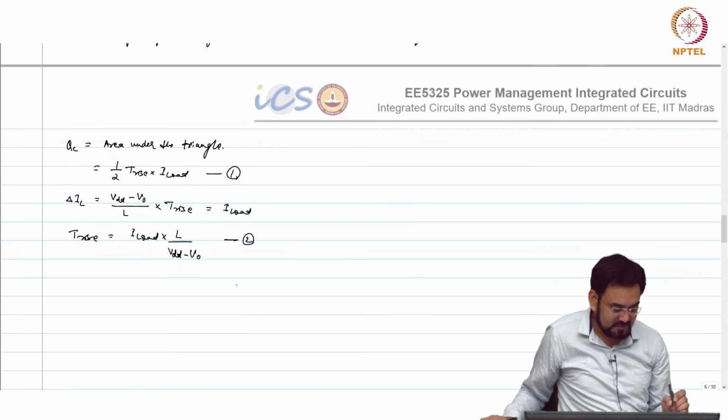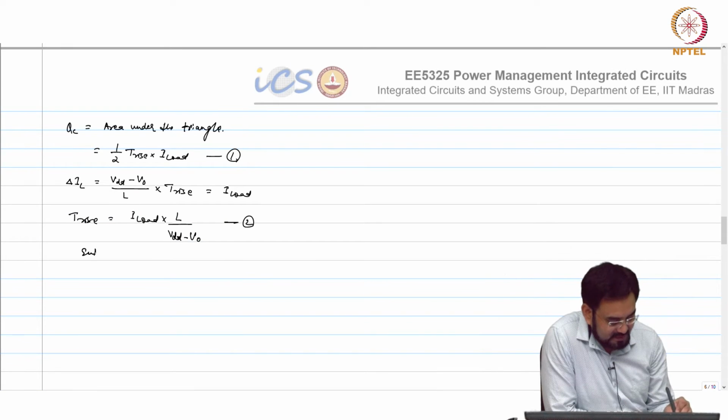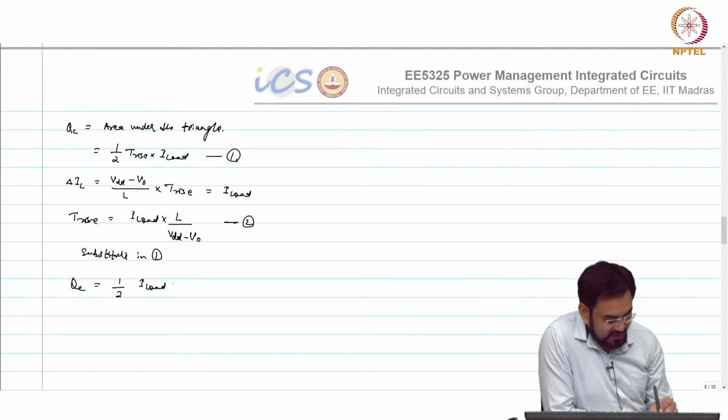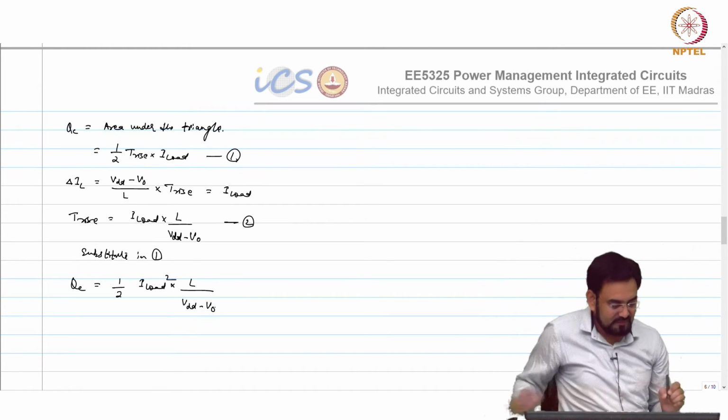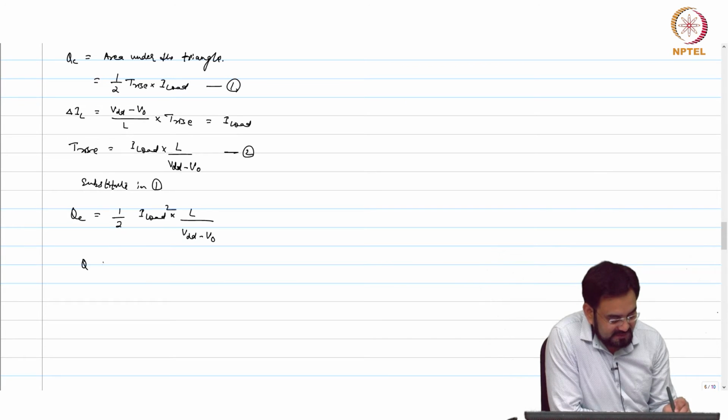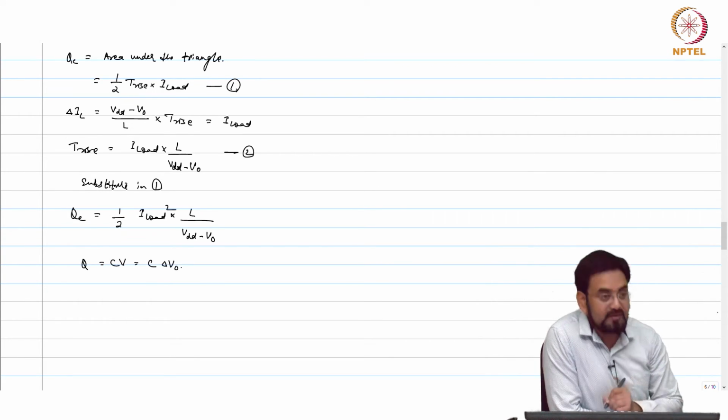Second, so substitute, and first what we get, QC equals half of I load into I load square, okay, L over VDD minus V out. You can simply apply Q equals C V, yeah, C delta V out, okay.